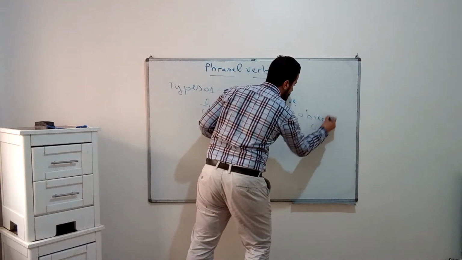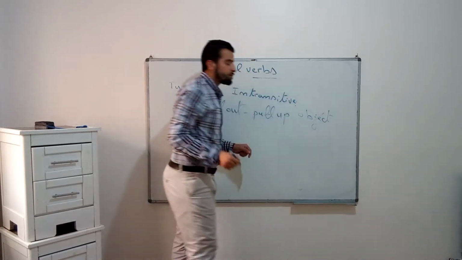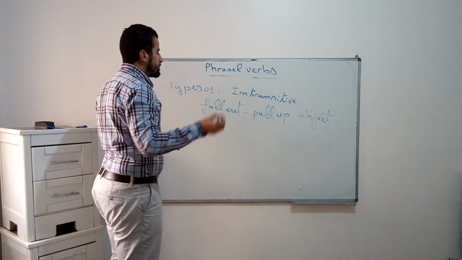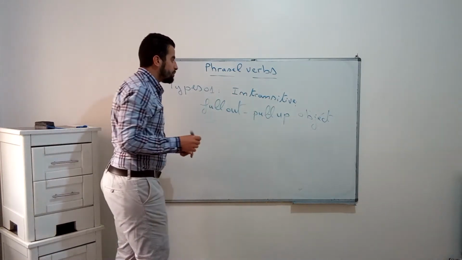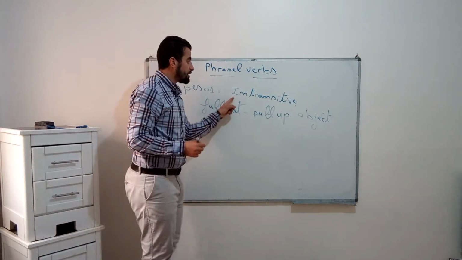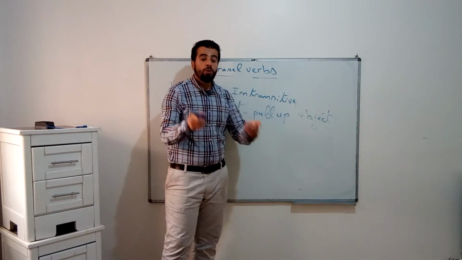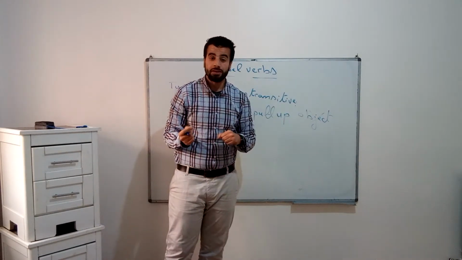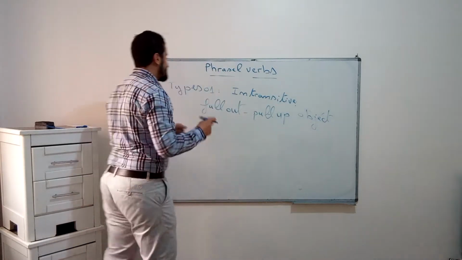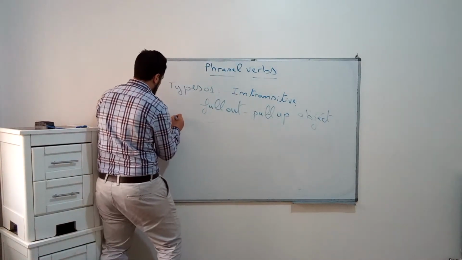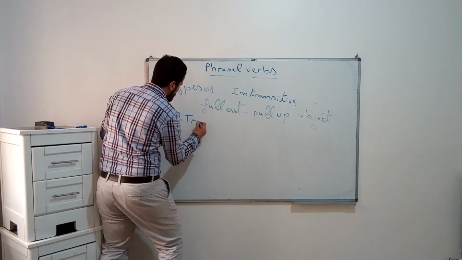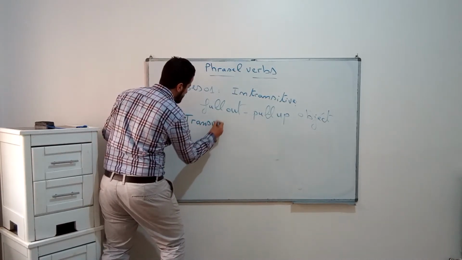Object is not included, right? Now we move to another type. The second type is transitive. Here we said intransitive. Now we make the opposite. Type 2 is the opposite of type number 1. It is called transitive. Number 2 is transitive, inseparable.